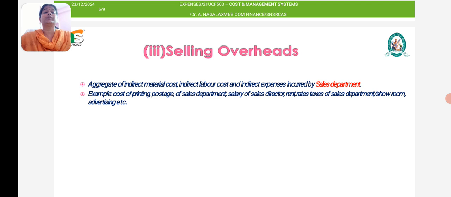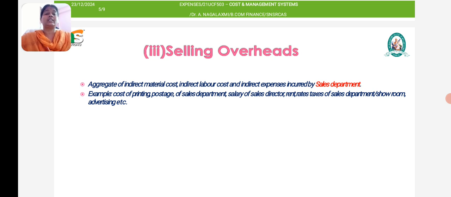Now we are here to see selling overheads. The aggregate of indirect material cost, indirect labor cost and indirect expenses incurred by the sales department. Sales department means, after the finished product is ready for sale, all the expenses incurred in the sales department to sell that product.